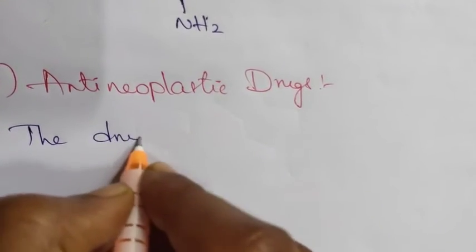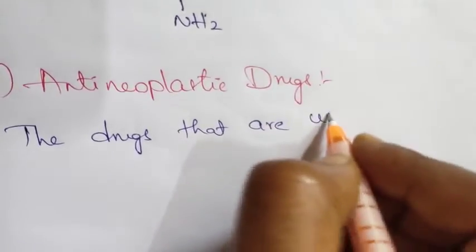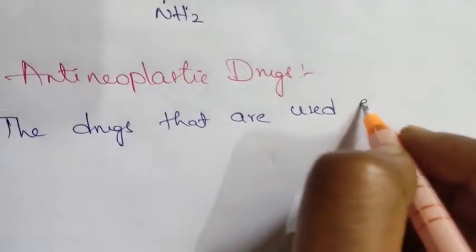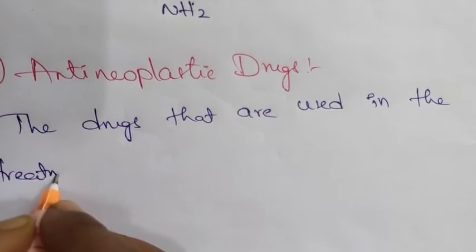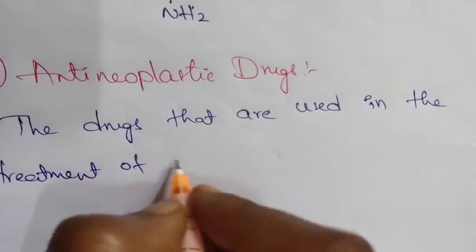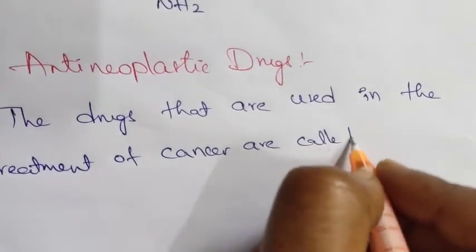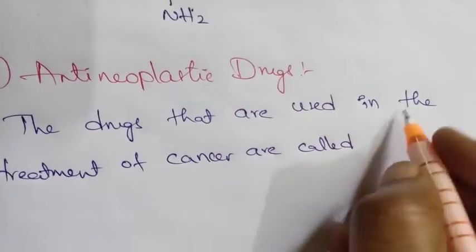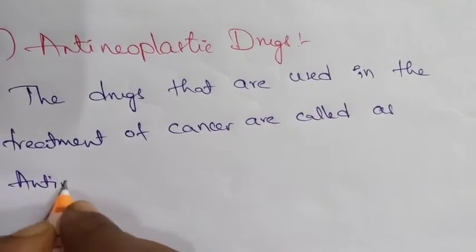The drugs that are used in the treatment of cancer are called anti-neoplastic drugs.